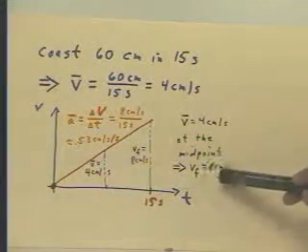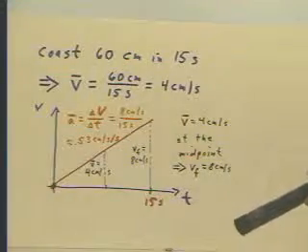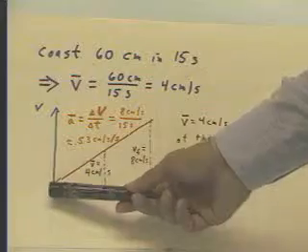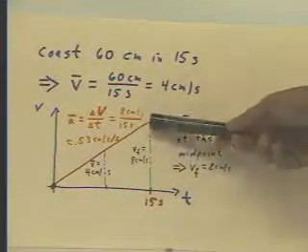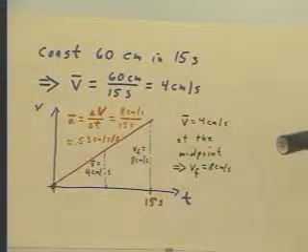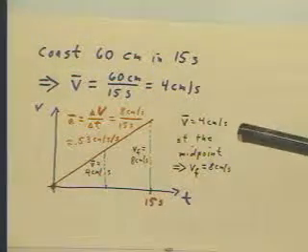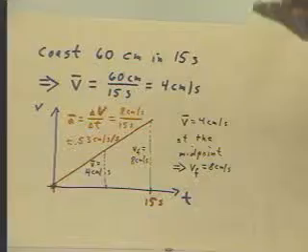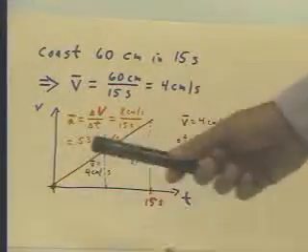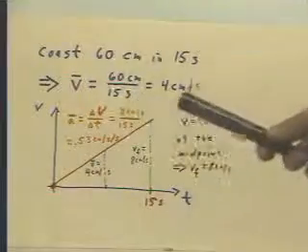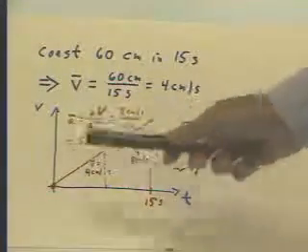So we have a final velocity of 8 centimeters per second. In order to get an average of 4 centimeters per second, we have to average 0 centimeters per second and 8 centimeters per second. Therefore, the final velocity must be 8 centimeters per second. From this, we can determine the average acceleration. And of course, the acceleration is constant, so we didn't even have to say average. This will be the acceleration at every instant.